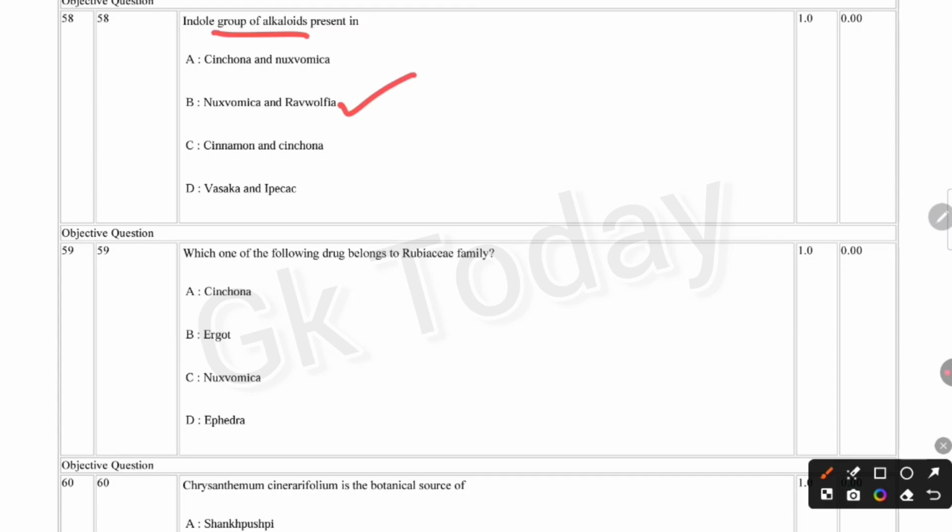Next question. Which of the following drugs belongs to the Rubiaceae family? Cinchona, ergot, nux vomica, ephedra. Correct answer is option A, cinchona.